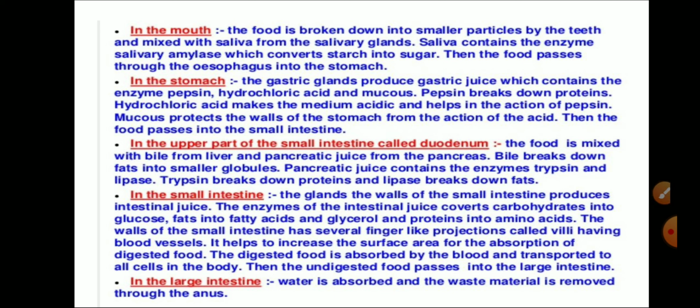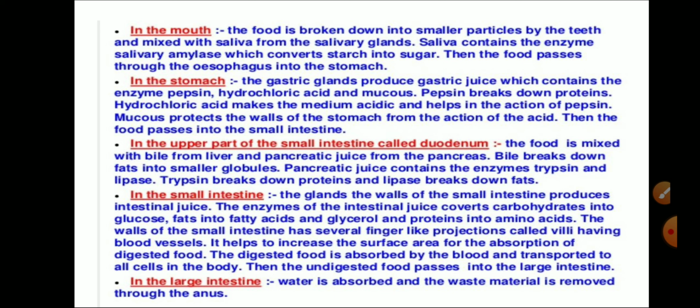Now we have the process. In the mouth, the food is broken down into small particles by the teeth and mixed with the saliva. Here the salivary amylase can digest sugar and starch. Then the food passes to the esophagus and reaches the stomach. In the stomach, the pepsin enzyme helps in the breakdown of proteins, and the hydrochloric acid provides the acidic medium to the food, which helps in digestion and killing of germs. The mucus protects the wall of the stomach from the action of acid.